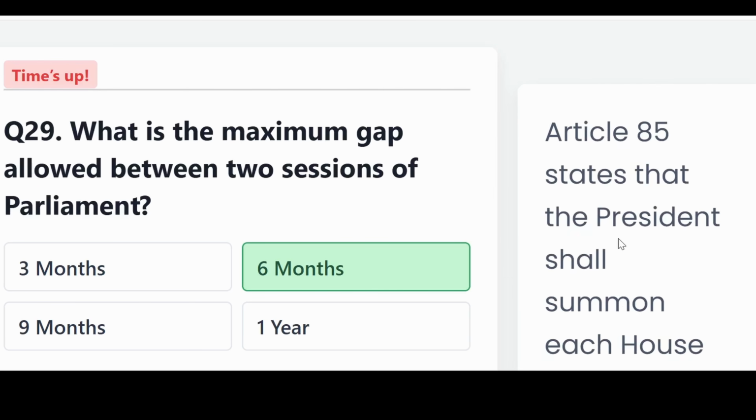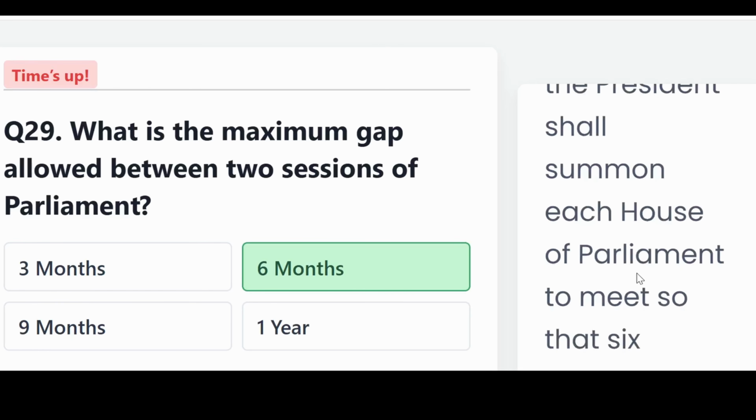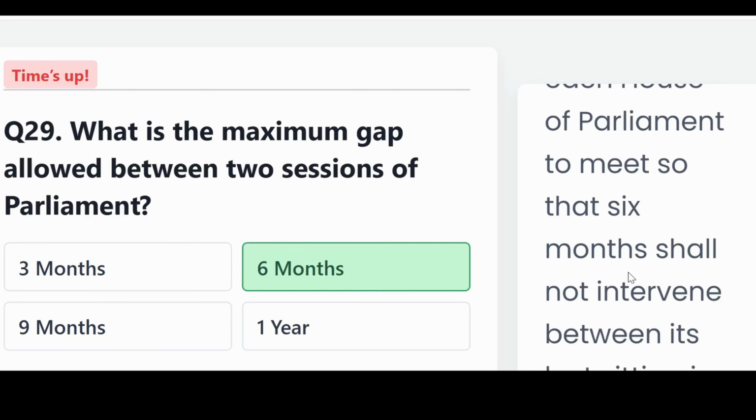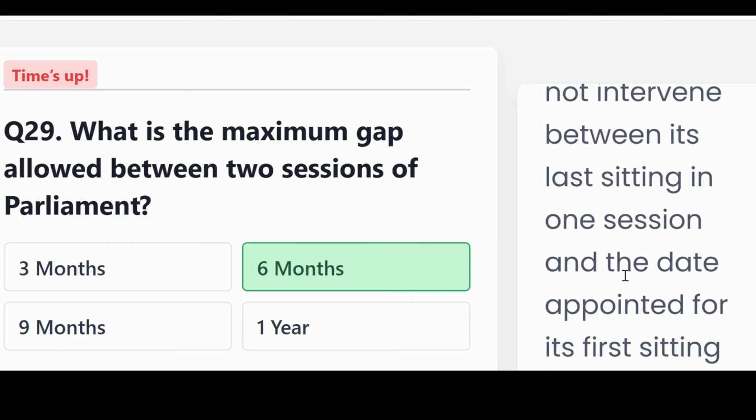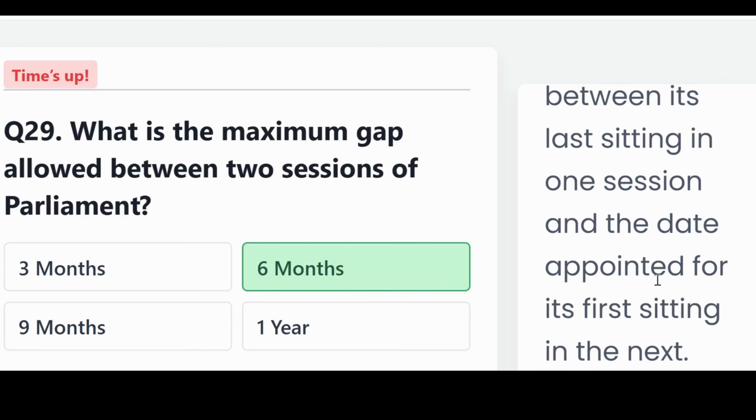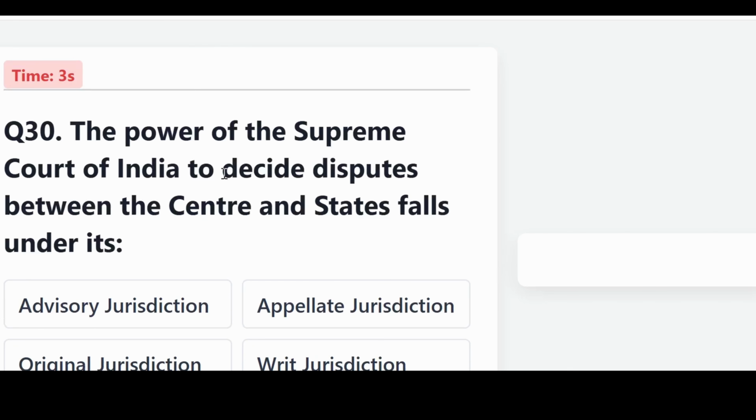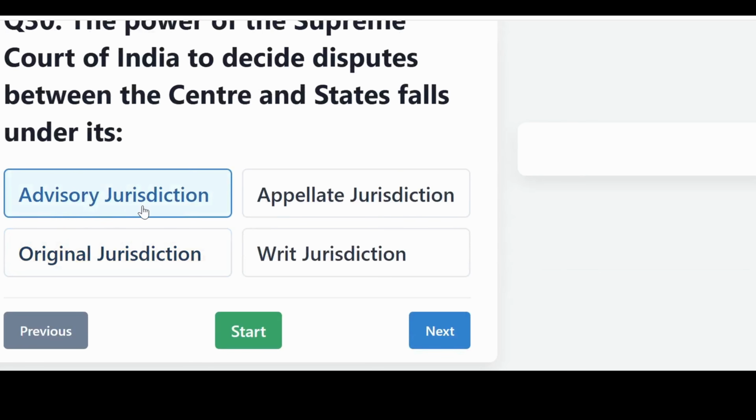Article 85 states that the President shall summon each House of Parliament to meet so that six months shall not intervene between its last sitting in one session and the date appointed for the first sitting in the next. The power of the Supreme Court of India to decide disputes between the Centre and states falls under, is it the advisory jurisdiction, appellate jurisdiction, original jurisdiction, or writ jurisdiction?